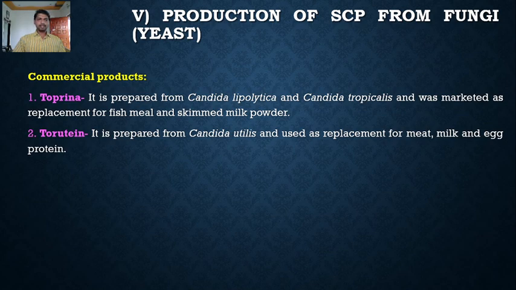The second commercial product is Torutin. It is prepared from Candida utilis and used as a replacement for meat, milk and egg protein. Meat, milk and egg are rich sources of protein. So to replace these sources, Torutin is one of the commercial products that was prepared from Candida utilis. It can be used as a replacement for the conventional sources of protein like meat, milk and egg protein.